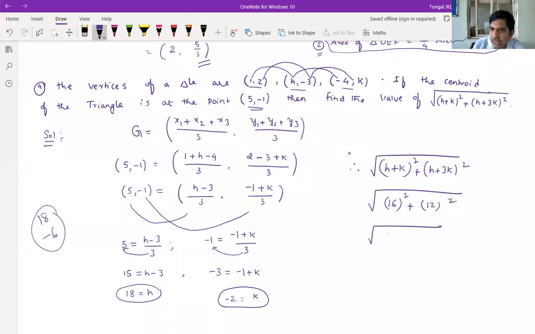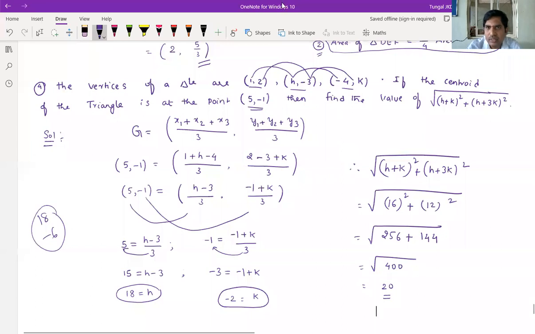So 16 square is 256, and 12 square is 144. Adding, we get 400. The root of that is 20. So this is the required answer.